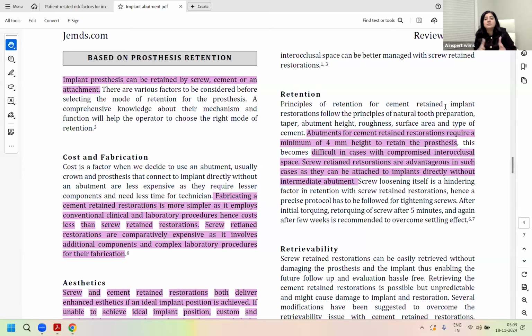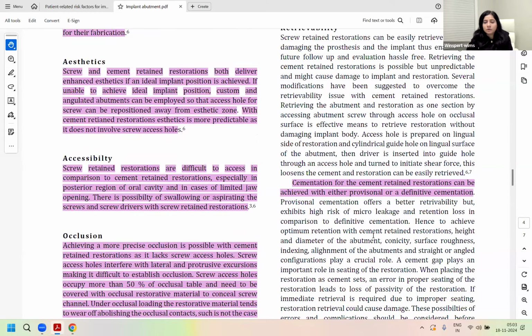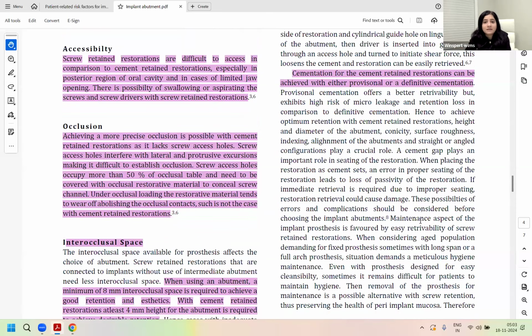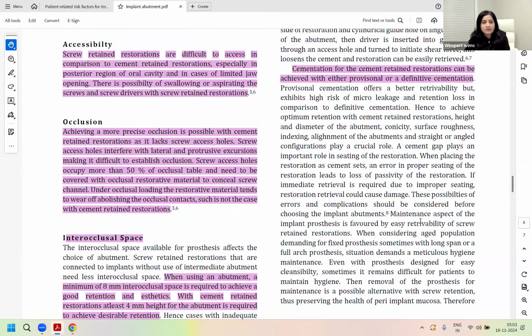Abutments for cement retained restorations require a minimum of 4 mm of height to retain a prosthesis. It becomes difficult in cases with compromised interocclusal space; in that case, screw retained restorations are advantageous. In fact, screw retained restorations require lesser interocclusal space. Based on retrievability, cemented restorations can be used better for provisional or definitive cementation, right? So provisionalization is better with cementation rather than screw retained.